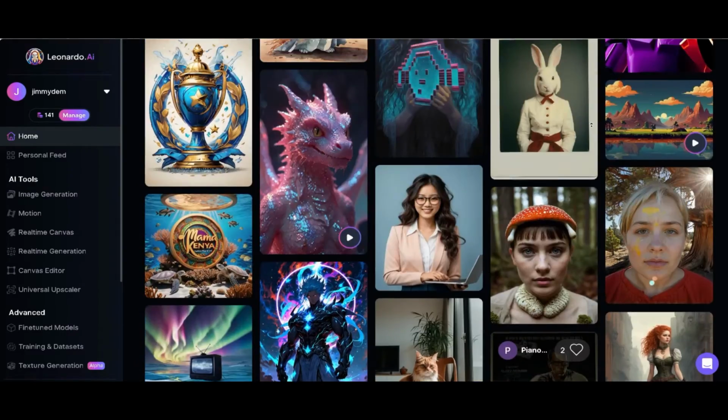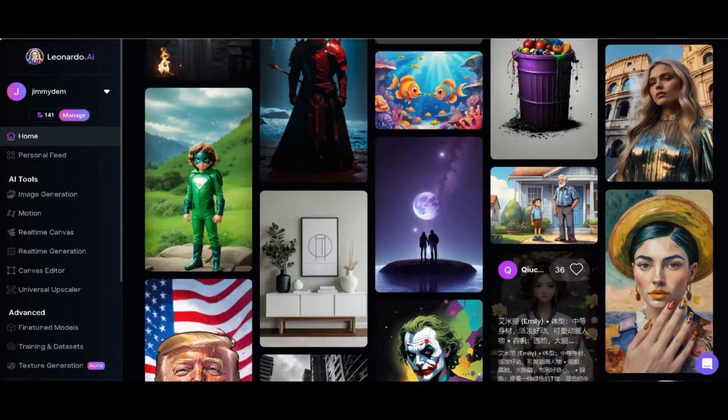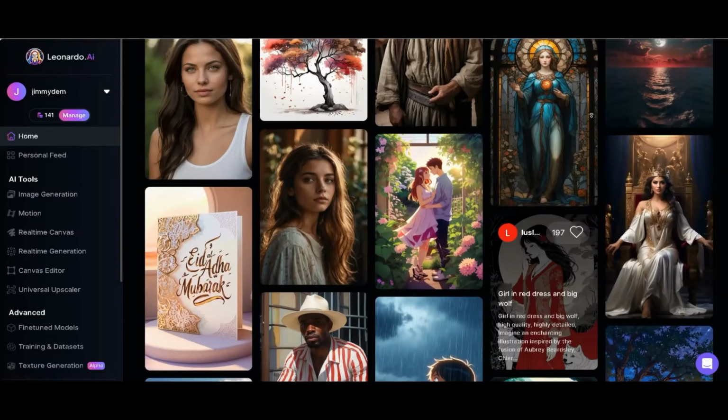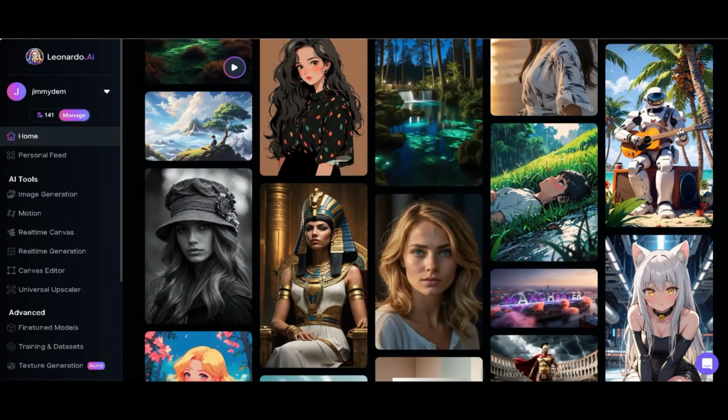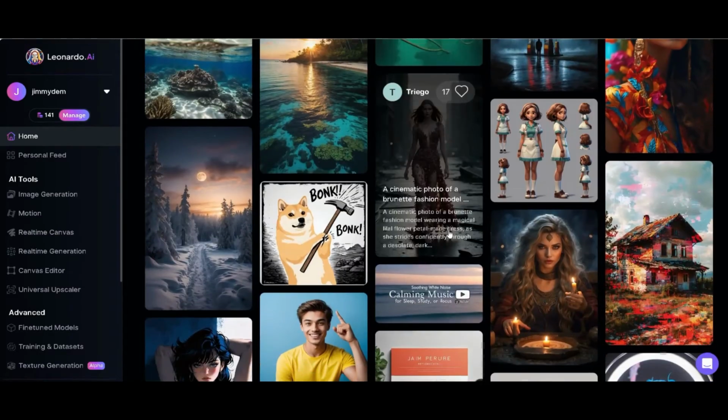You will get 150 credits per day to generate high-quality images, which is enough for personal use. To use this AI tool, you need to create a free account with your email. I will put the link in the description down below. After that, it will redirect you to this page like the one you see on your screen.